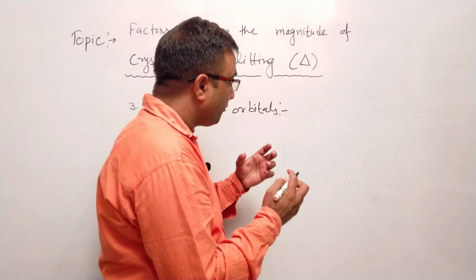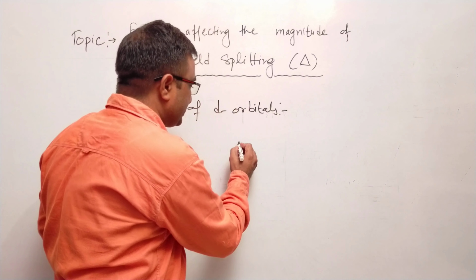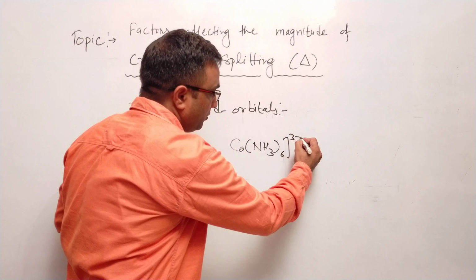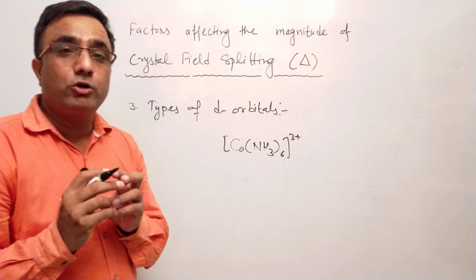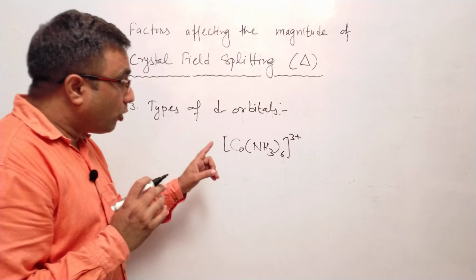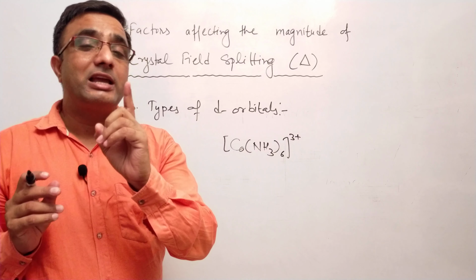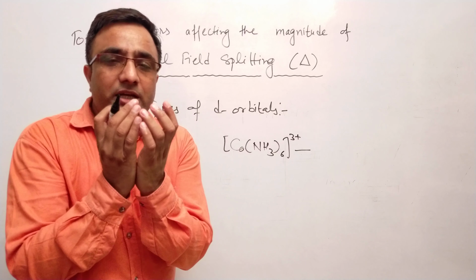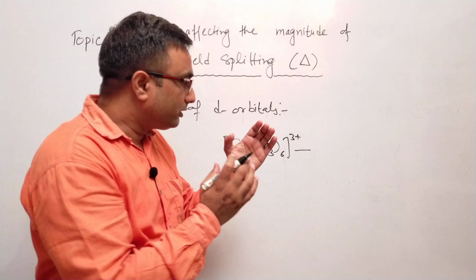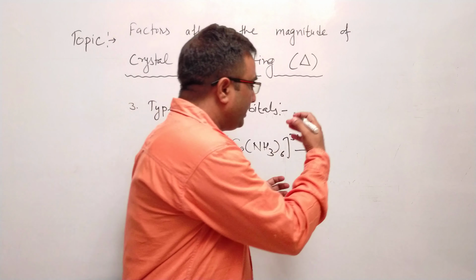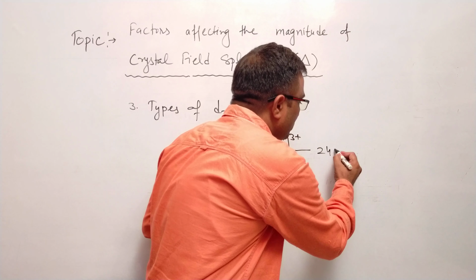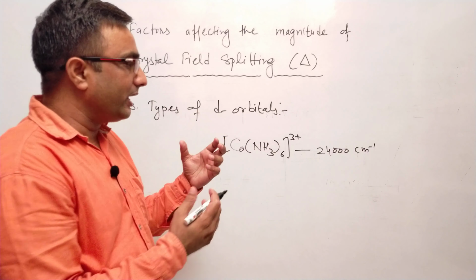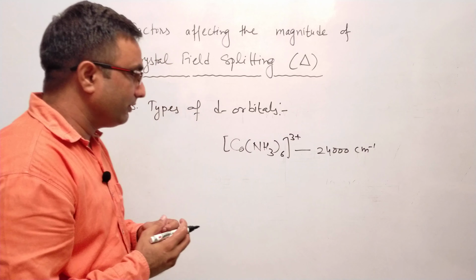We'll take the example of cobalt in +3 oxidation state. Suppose [Co(NH3)6]3+. This is the complex formed by cobalt in +3 oxidation state. Cobalt is a member of the first transition series, atomic number 27. In this case, suppose the crystal field splitting is around 24,000 per centimeter.